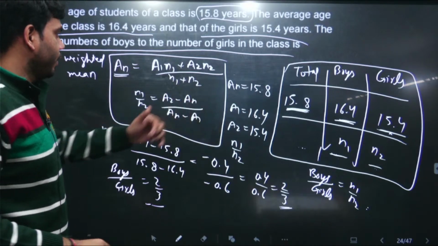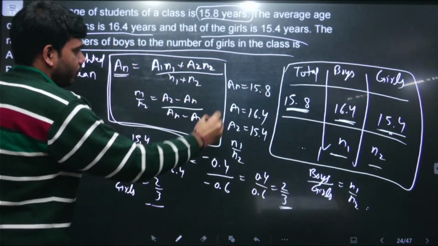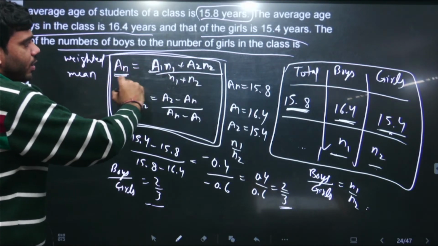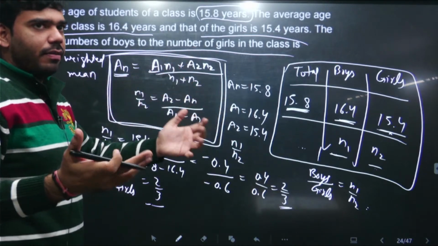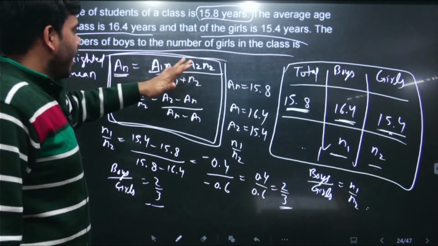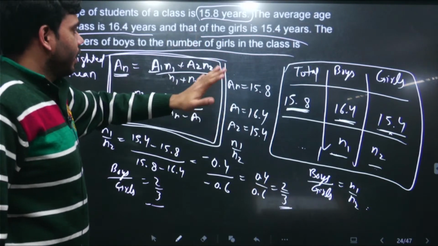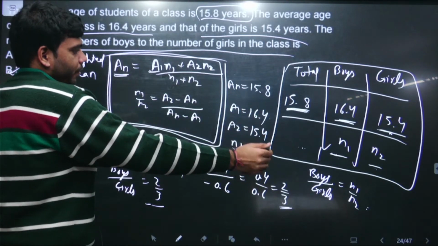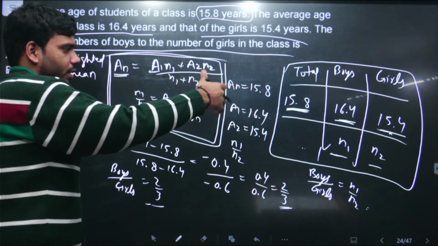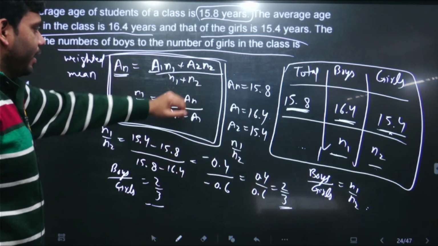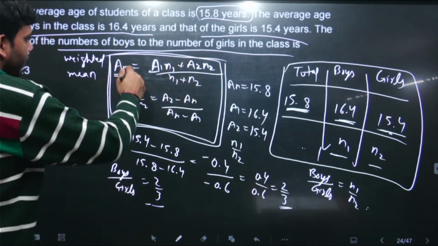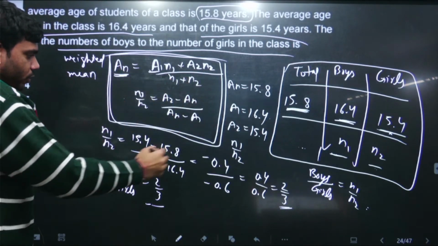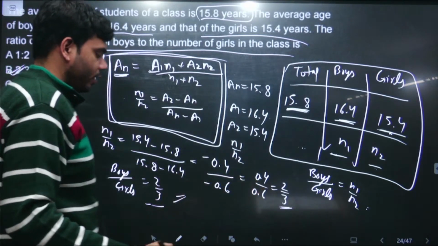So what I said over here is, this is a very standard question of weighted mean. Directly from this thing we can solve this, where A is the weighted mean, A1 is the first quantity, the average of the first quantity, N1 is the number of quantities that are present with A1, A2 is the second quantity, and N2 is the number of the second quantity. So here A1 is 16.4, A2 is 15.4, and N1 and N2 are the number of boys and girls that are present in the class. So directly we have to just push the formula, and I've said कि rather than this thing हम इसको reshuffle करके we can write it like this also, right? So just putting the values, we get the ratio of boys to girls in the class is 2/3.